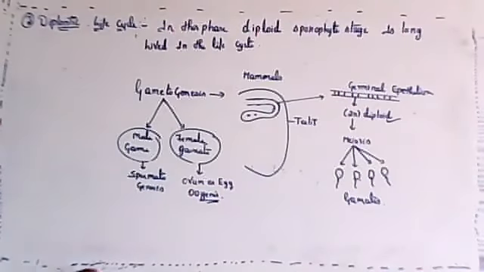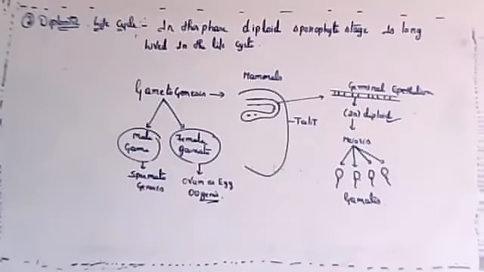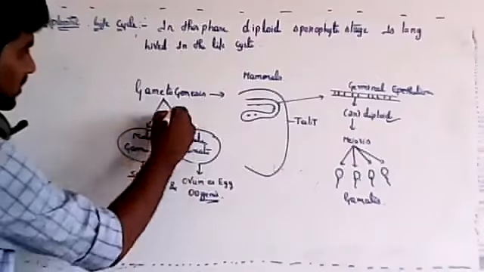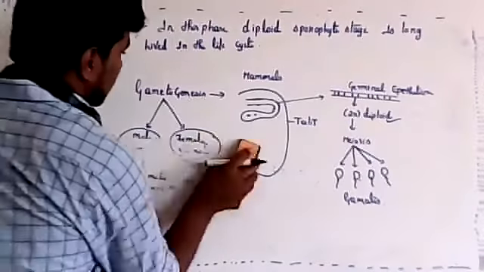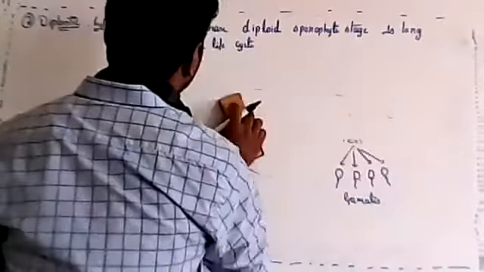So gametogenesis is common for male and female gamete formation; spermatogenesis and oogenesis both come under gametogenesis. Understood? So in this phase, the diploid sporophyte stage is long lived in the life cycle.